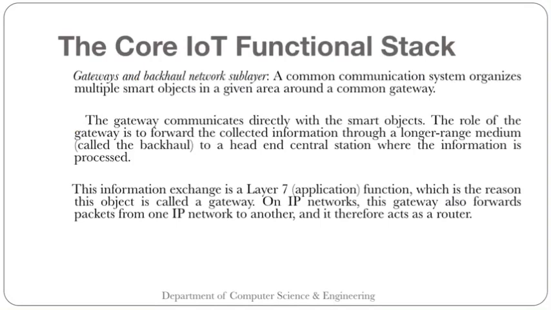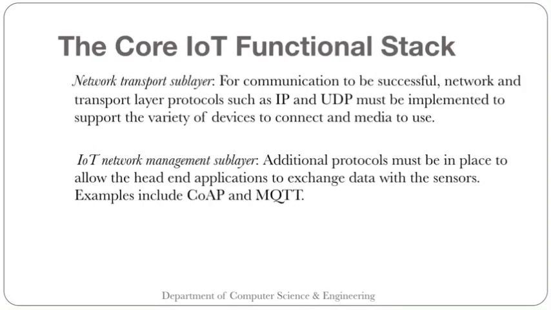Okay, this information exchange is a layer 7 function, that is an application layer function, which is the reason this object is called a gateway. On an IP network, this gateway also forwards packets from one IP network to another, and it therefore acts as a router also. Okay, the next sublayer is the network transport sublayer.